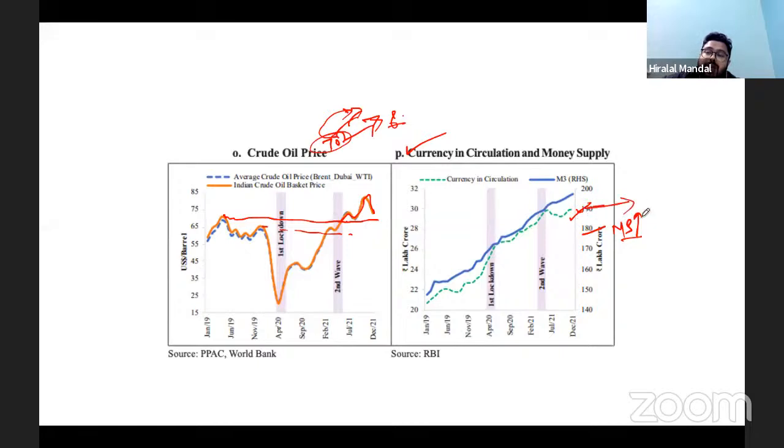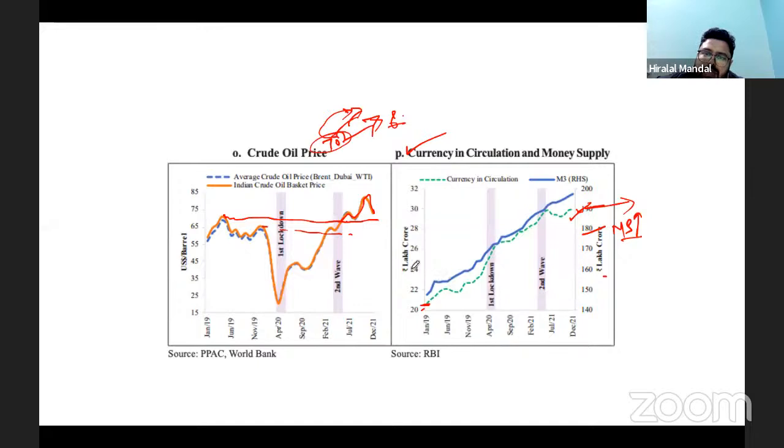How many times has the money gone up in the market? The currency in circulation at this point of time is 190 lakh crore rupees. Before the pandemic, it was at this level.